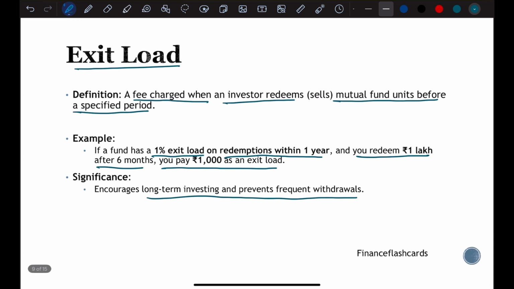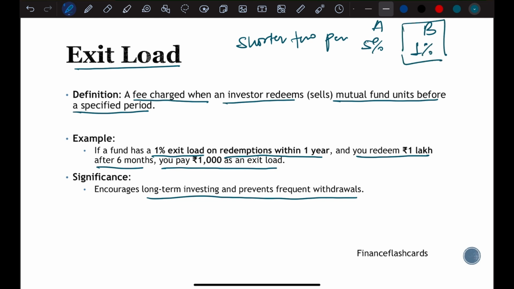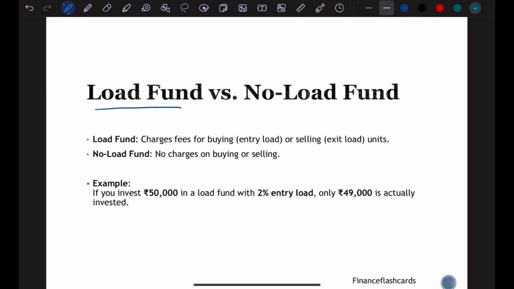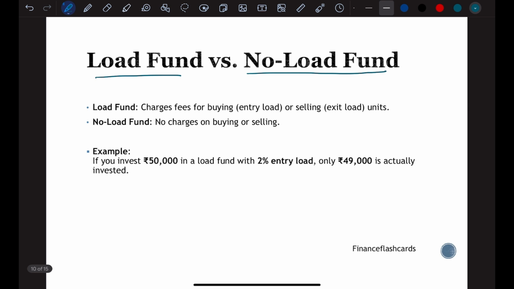So what we have to look for, if you are investing for a shorter time period, and if you are comparing two mutual funds A and B, and one has an exit load of 5% and one has only 1%, then for a shorter span, scheme B would be beneficial for you. But if you are going for long term investment, like greater than 1 year, then you do not have to worry about which fund has more or less exit load, because you are going for more than 1 year.